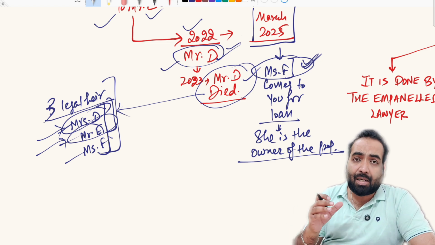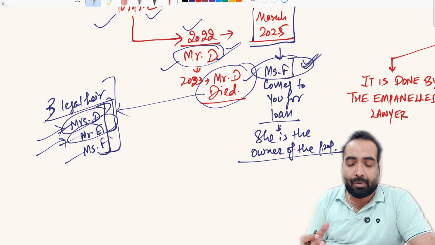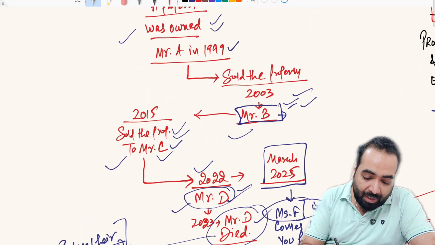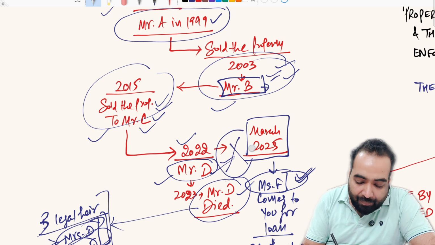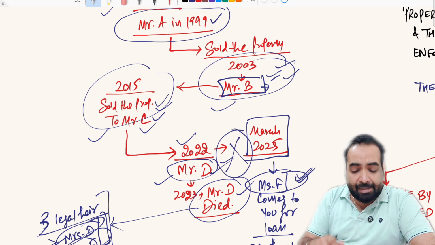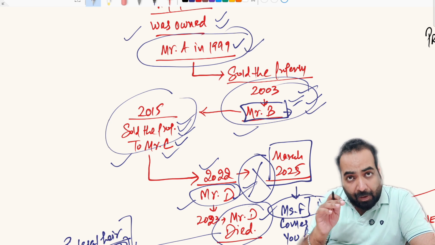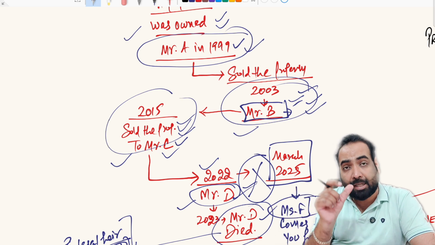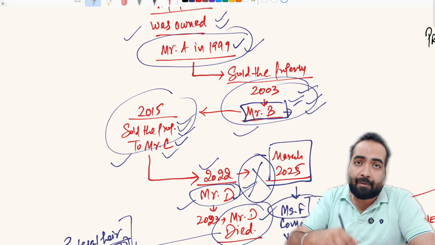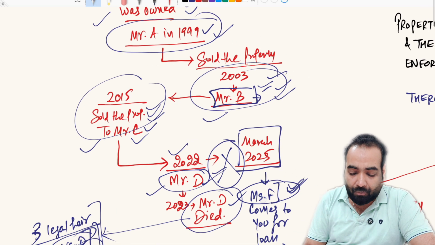So that is why the legal report, the title chain report or the title search report is important for the bank, in which the empaneled lawyer verifies the chain, that the title is moving in proper chain without any blockage, without any hindrance, and he physically searches the chain movement in the government department's office. That is why it is called the title search report. The title, the ownership, is searched in the government departments, government records, physically by the lawyer, right?